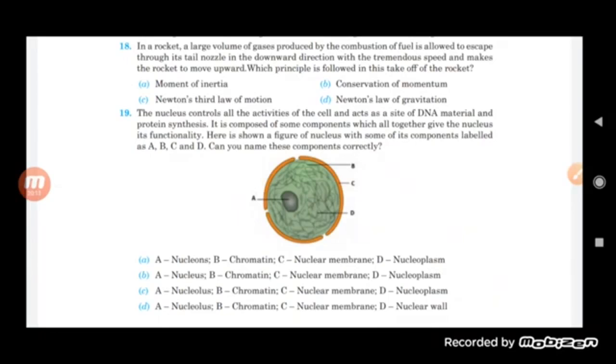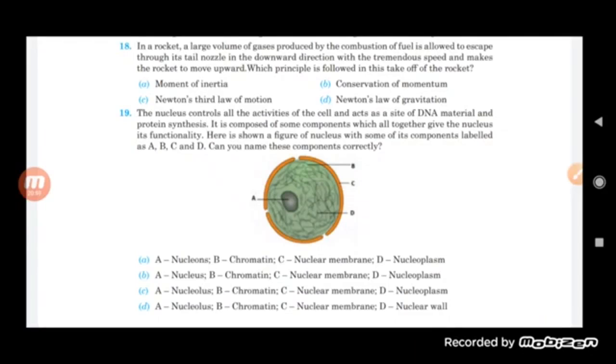So you see here, student, the first one is nucleons, chromatin, nuclear membrane, nucleoplasm. Then nucleus, chromatin, nuclear membrane and nucleoplasm. Then nucleolus, chromatin, nuclear membrane and nucleoplasm. D is nucleolus, chromatin, nuclear membrane and nuclear wall.